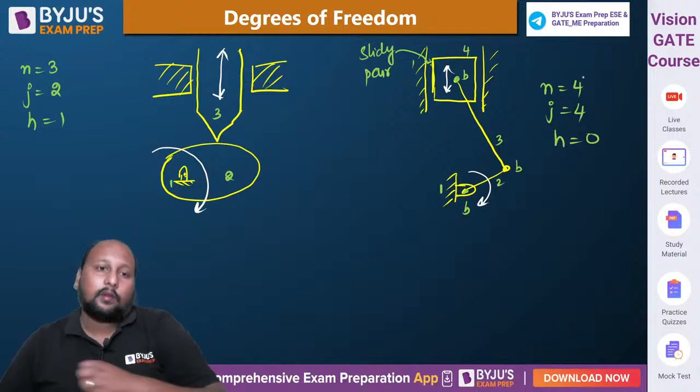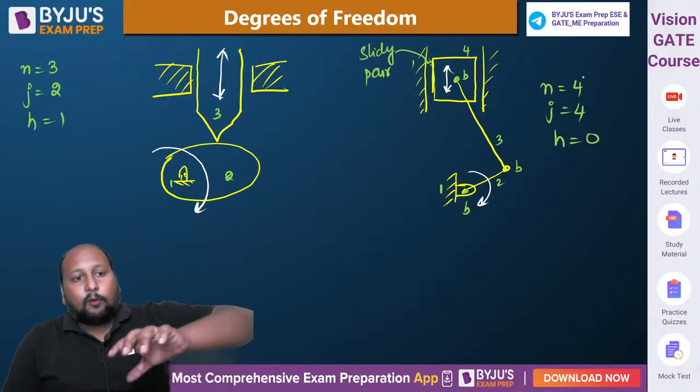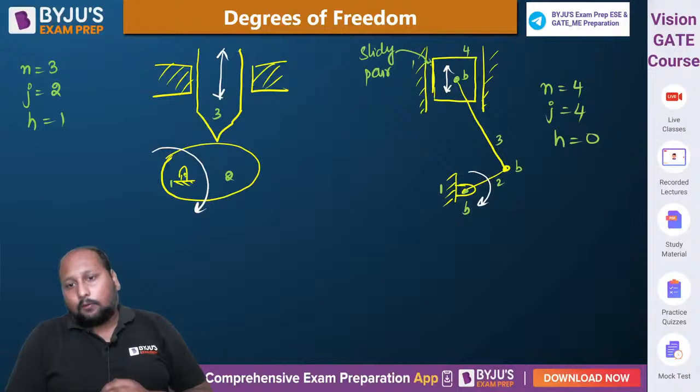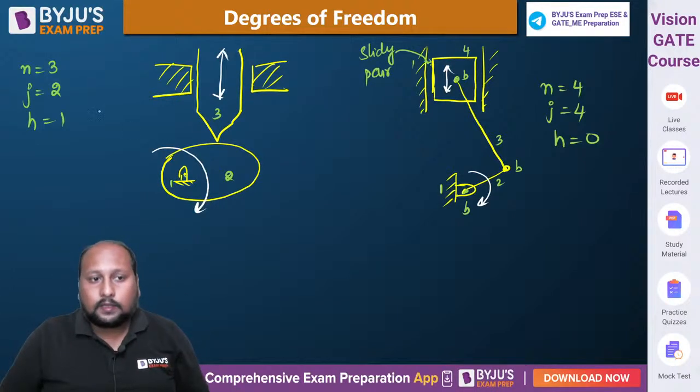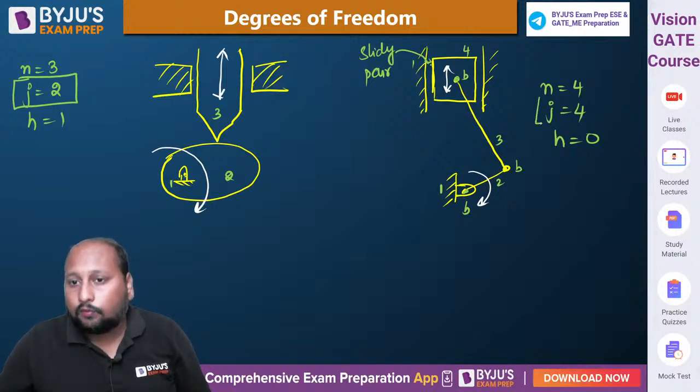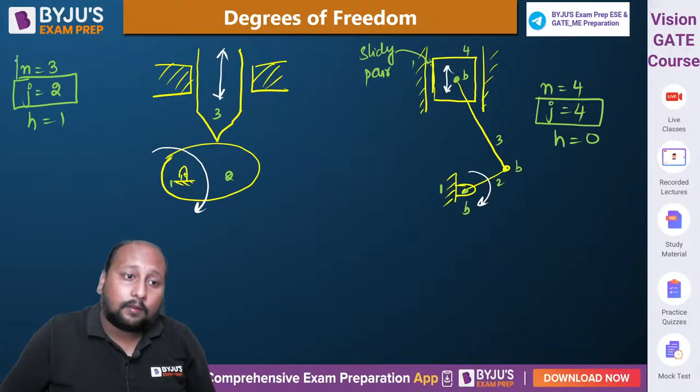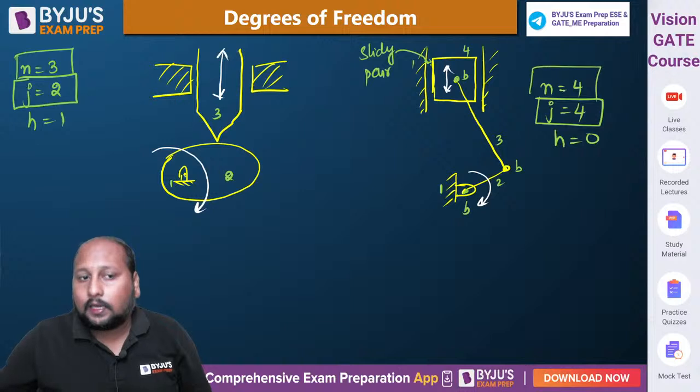Now if you try to visualize, if you want to remove one higher pair, what we are doing, we are adding 2 additional. देखो जी, इसका number of lower pairs is equal to 2. यहाँ पे number of lower pairs increases to 4. Number of links from 3 to 4. तभी जाके हमने higher pair को हटाया. We have eliminated the higher pair.